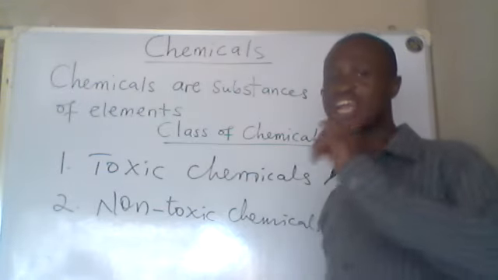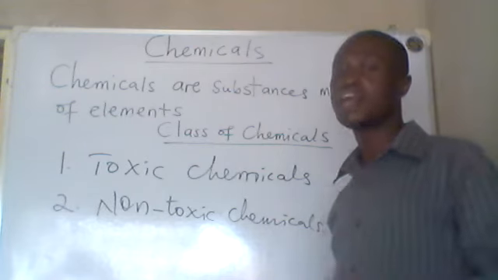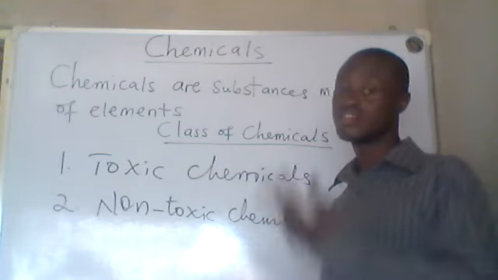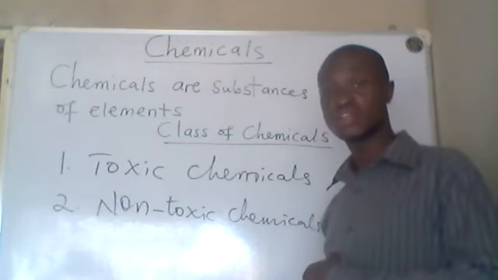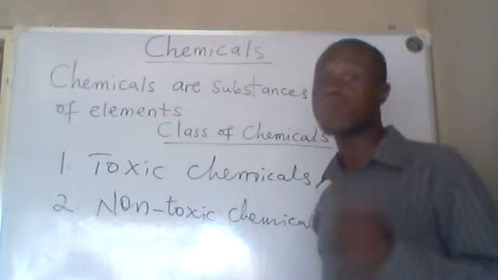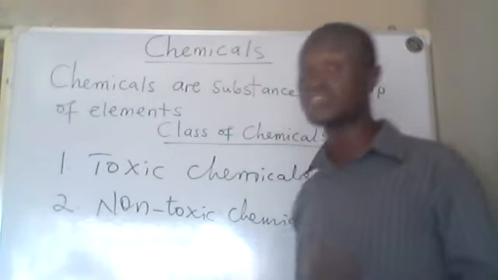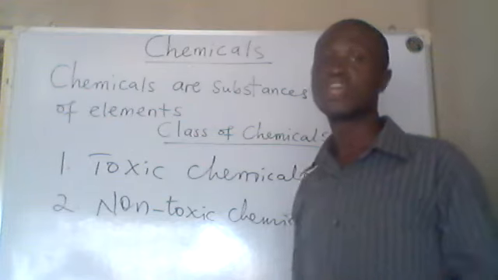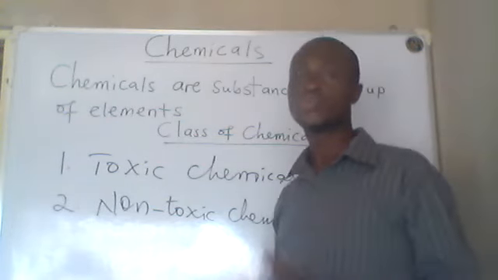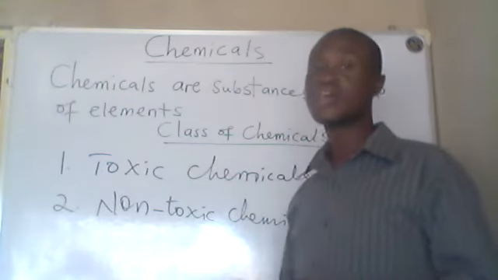You have something like acid, alkaline, fertilizers. They are not to be consumed by human beings. They are toxic chemicals. But I remember something, even when we talk about acid, don't forget you have some acid in your stomach that aids digestion. The saliva in your mouth is alkaline. So you can see that chemicals are just everywhere.